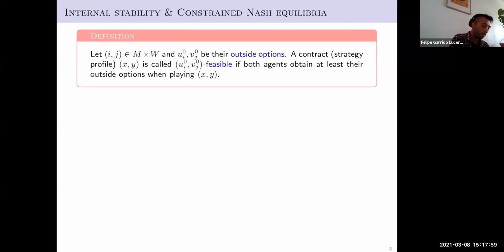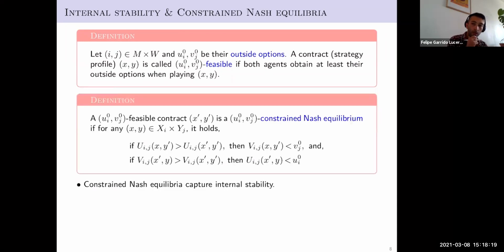Given any couple ij, a potential couple, we will endow them with outside options, some real values. A contract or a strategic profile xy will be feasible for this couple for these outside options if both agents obtain at least these values when they play this contract. And we have probably now the most important definition of the talk. A contract x prime y prime that is feasible will be a constrained Nash equilibrium if, for any other contract, if one of the agents is better off, the partner gets a payoff that is lower than his outside option.